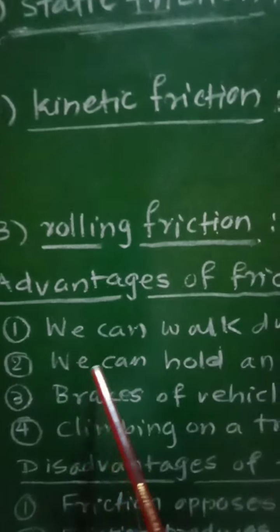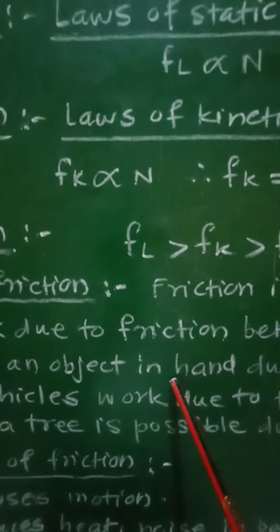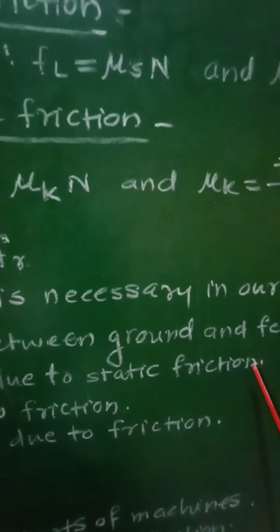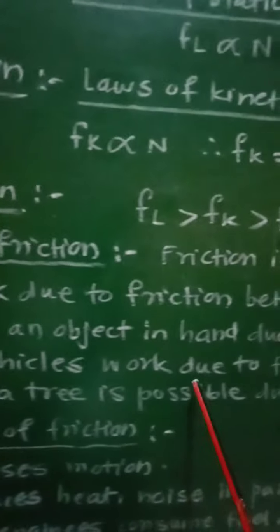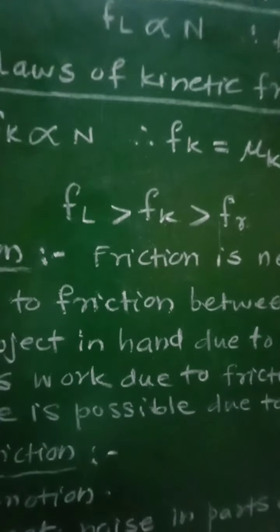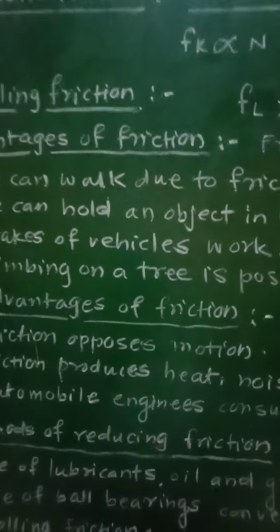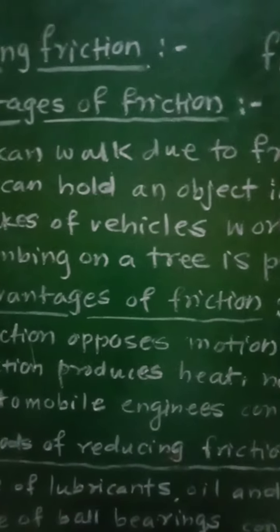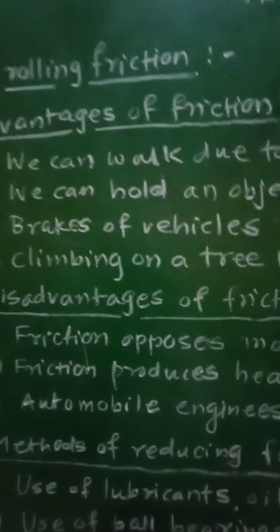Second is, we can hold any object in hand. We can hold any object in our hand due to the static friction between our hands and that object. Third one is, the brakes of vehicles work due to friction. When the brakes are applied to any vehicle, due to the friction between the tires of that vehicle and the road, the brakes will be able to stop that vehicle.